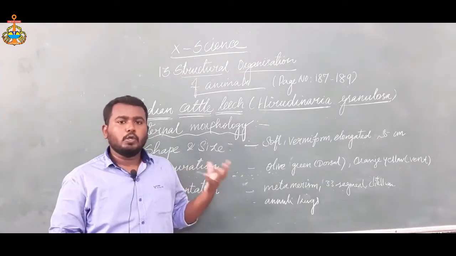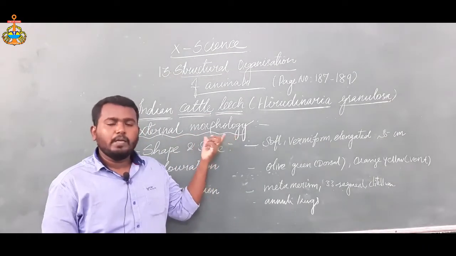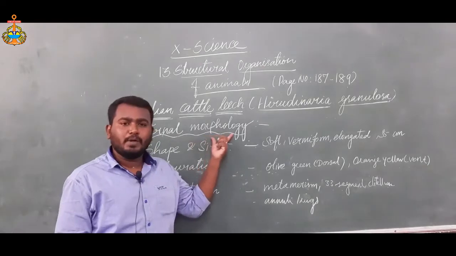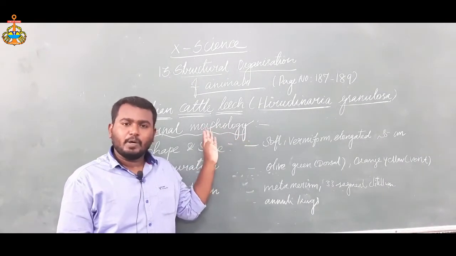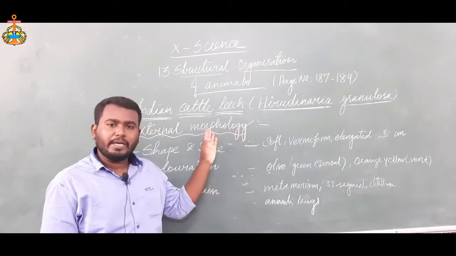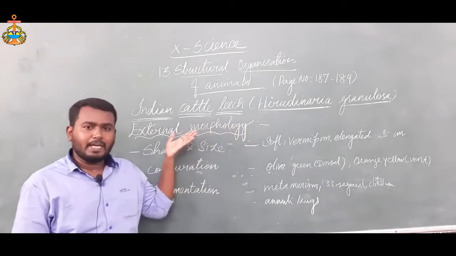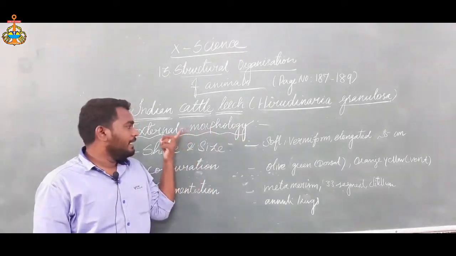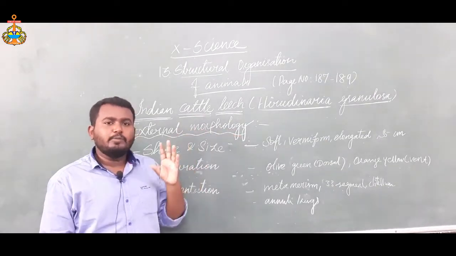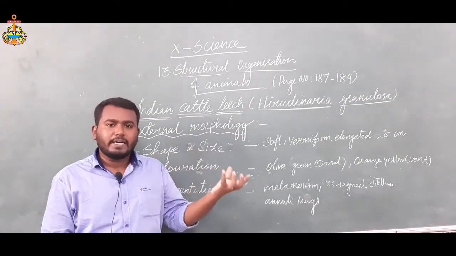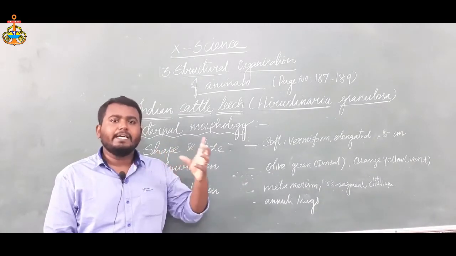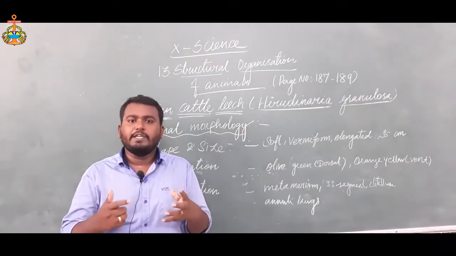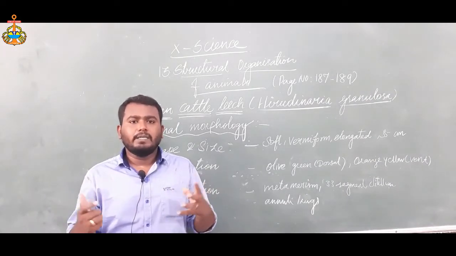We should know about the external morphology of this animal, because morphology is an important phenomenon for classifying animals. What is the meaning of morphology? Logy means study, and morpho means appearance. The study of appearance is called morphology. External morphology means the study of the external appearance of the animal. It is very important, because when you study one animal, you should understand its morphological characters. You can take the dog and the cat: they are entirely different from one another, but they come under the same family.